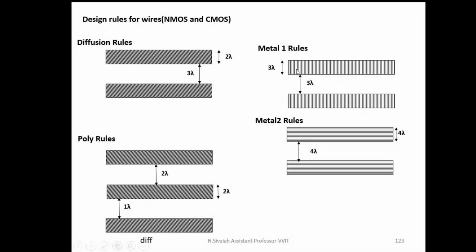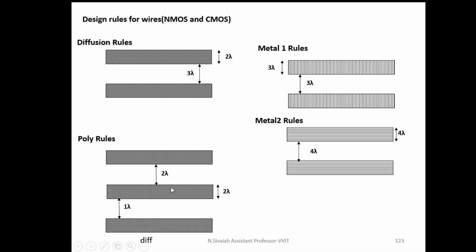Here also this is a metal one. Metal one has the dimension 3 lambda. This metal one is also 3 lambda. The distance between the two metal ones is 3 lambda only. Anyway, this is a polysilicon which has the dimension 2 lambda. This is also polysilicon having the dimension 2 lambda. The distance between these two polysilicons is 2 lambda only.